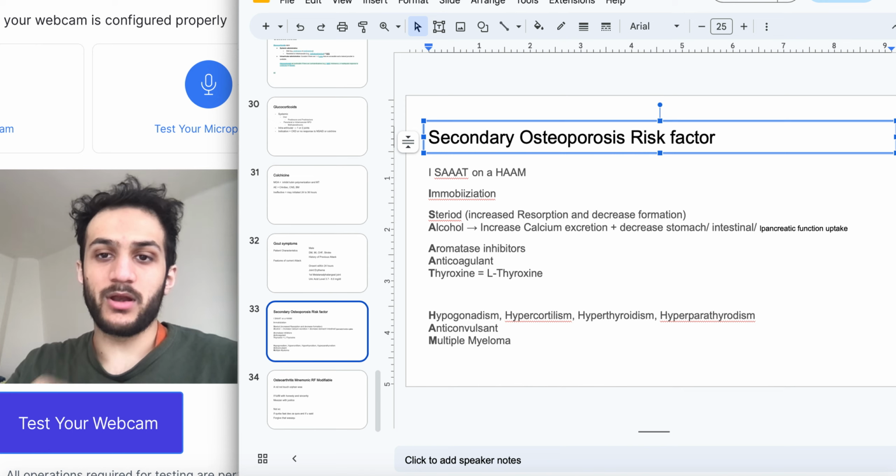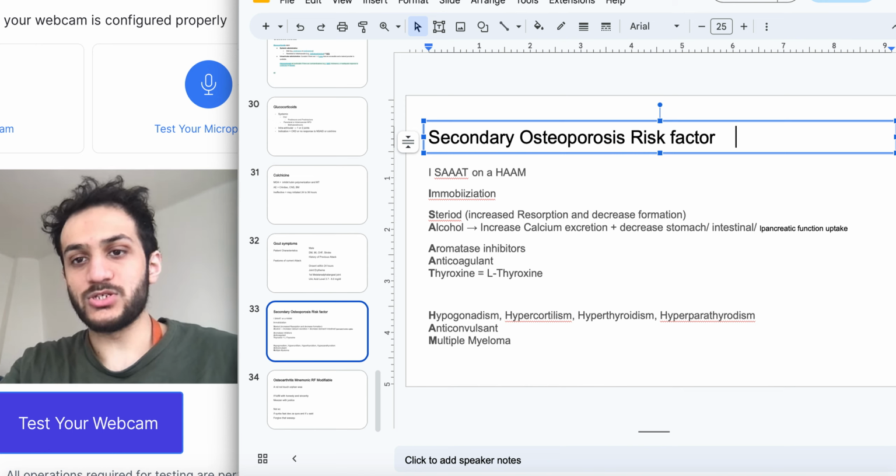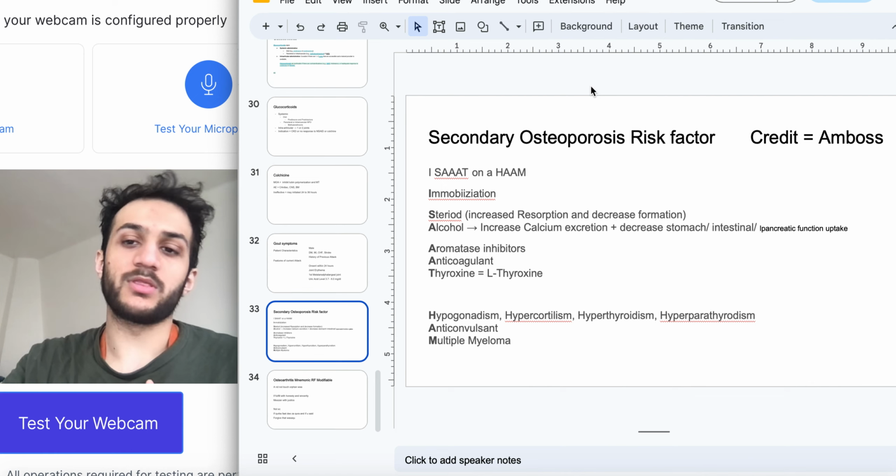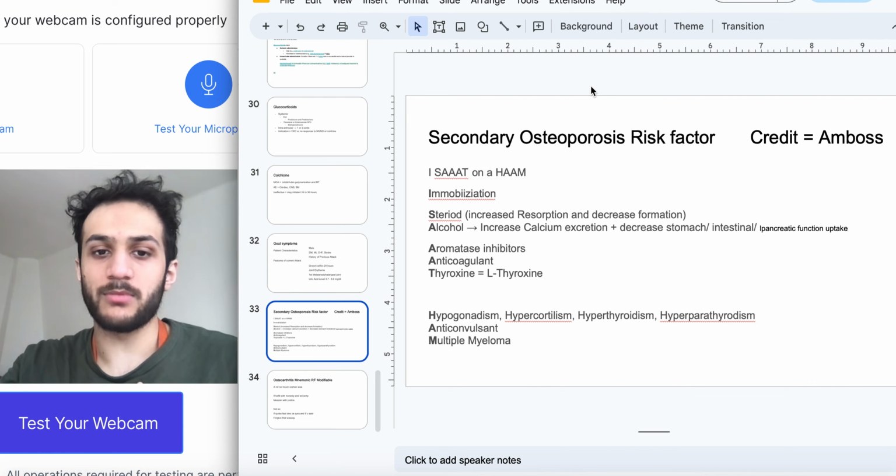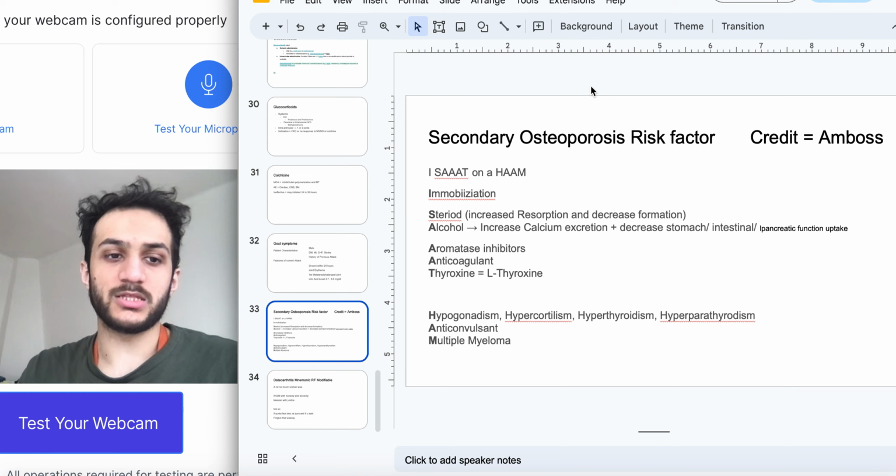By the way, guys, all credits go to Amboss. I've taken most of this information, if not all, from Amboss. The mnemonic is mine, however the information is taken from Amboss, so credit goes to Amboss. If they want to copyright or anything like that, credit goes to them.